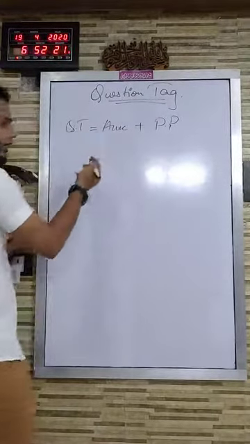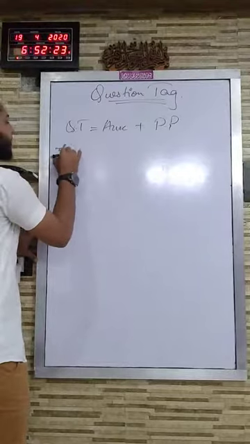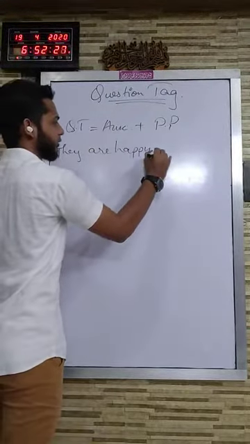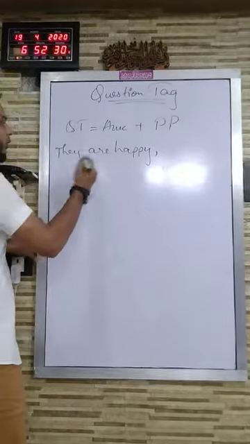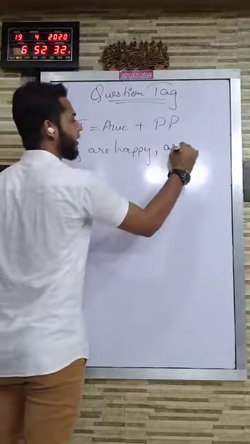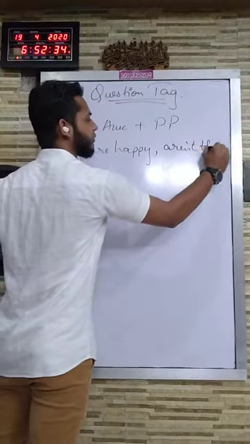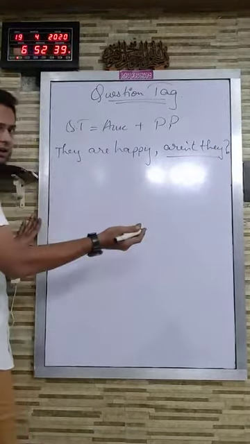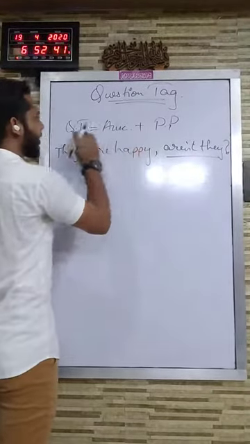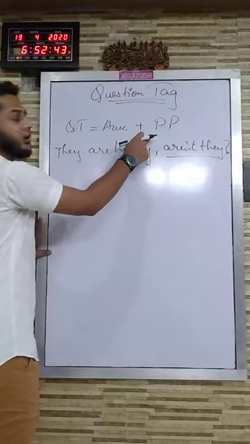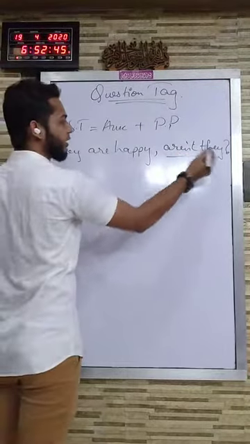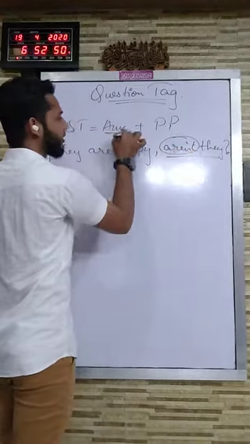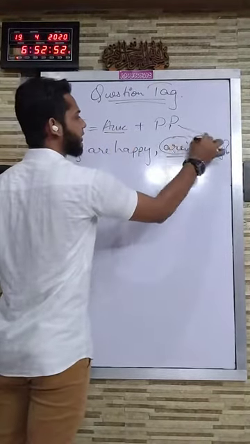Okay, one more example, let us take, for example, they are happy. Now what will be the question tag? It will be aren't they. How I came to this answer, I will be explaining later on. I am just making you understand that question tag is equal to auxiliary plus personal pronoun. Over here, it's aren't, that is an auxiliary, and then they, that is a personal pronoun.